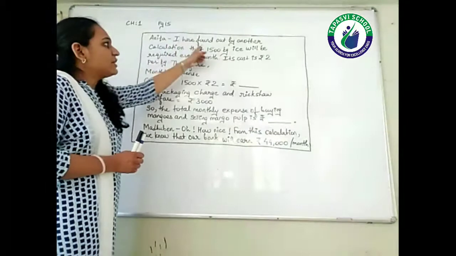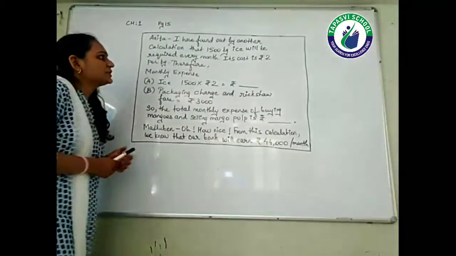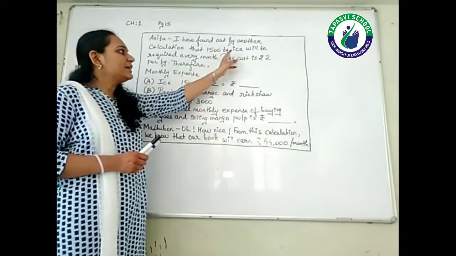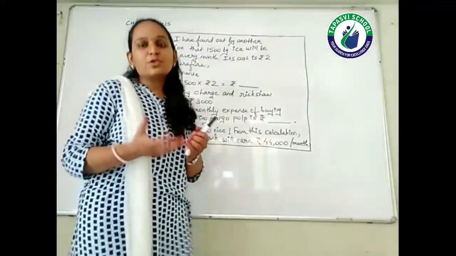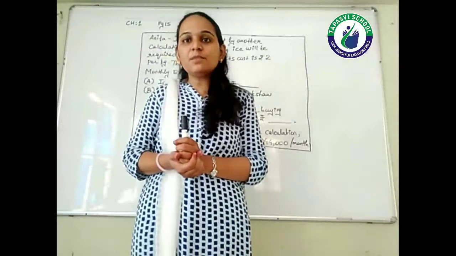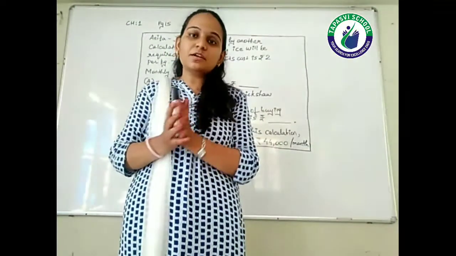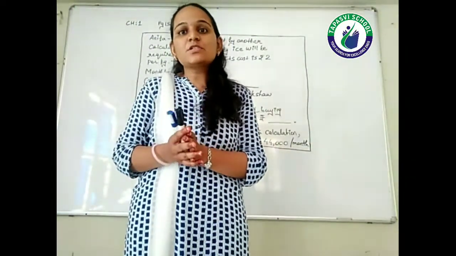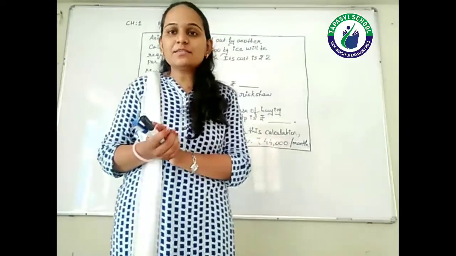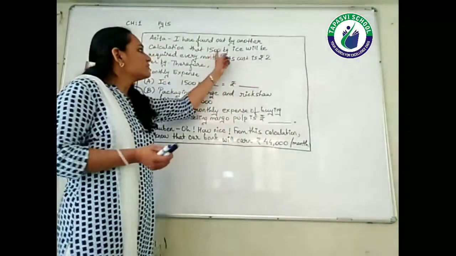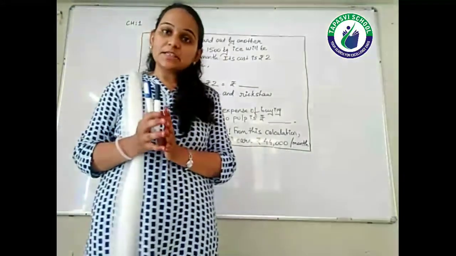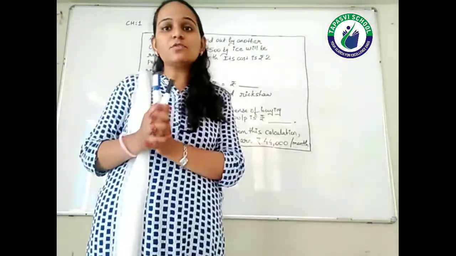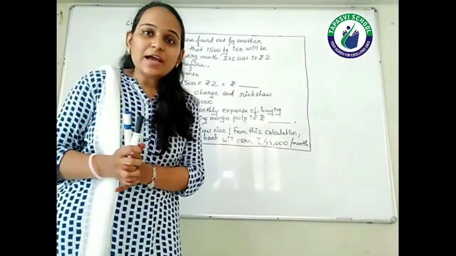Anita, I have found out by another calculation that 1500 kg ice will be required every month. Obviously, if we are making the mango pulp, we need proper refrigeration for it, right? So how much ice is required? 1500 kg ice will be required every month.